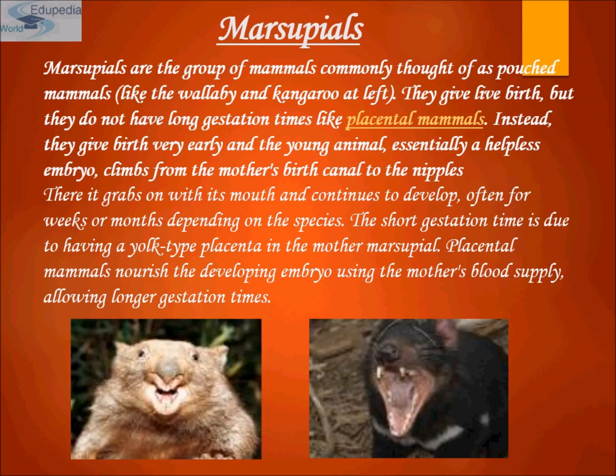on the species. The short gestation time is due to having a yolk type placenta in the mother. Superior placental mammals nourish the developing embryo using the mother's blood supply, allowing a longer gestation period. Like other mammals, the marsupials are covered with hair. Mothers nurse their young. A young kangaroo may nurse even when it has grown almost to the mother's size.